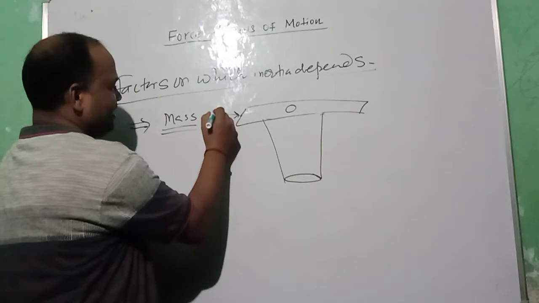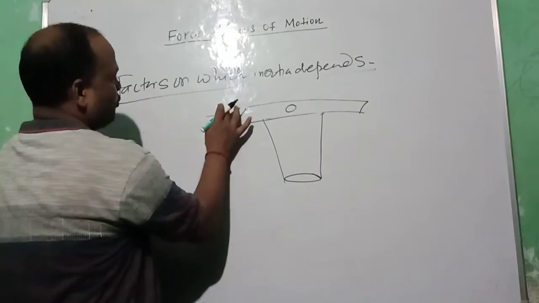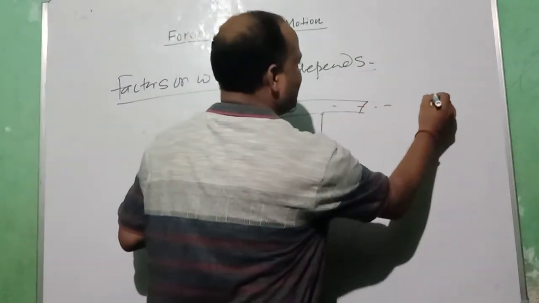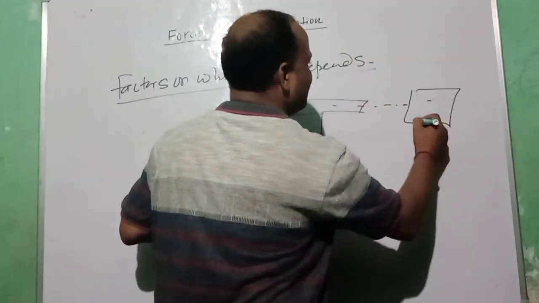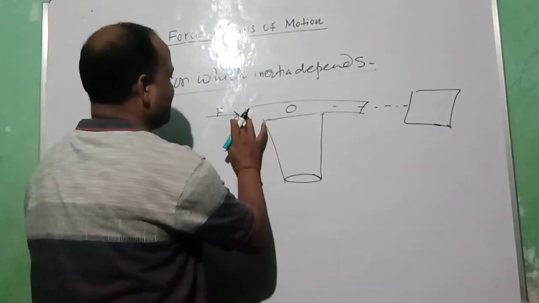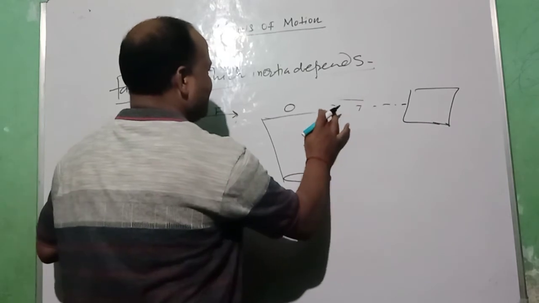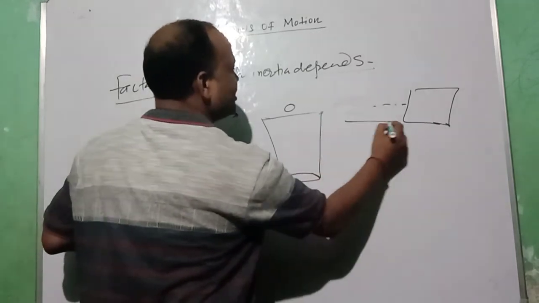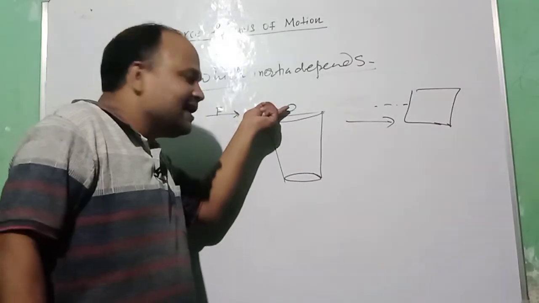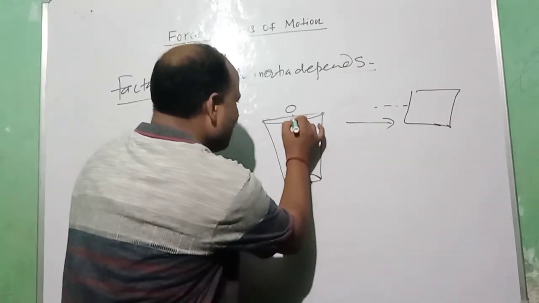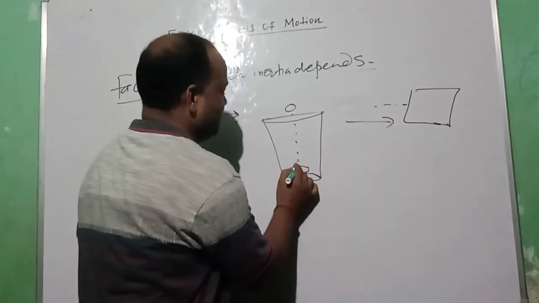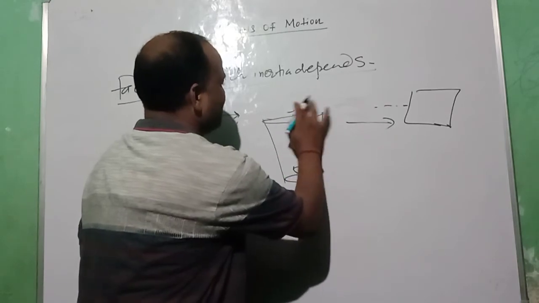When you hit the cardboard with a certain force, the cardboard will move in the direction of the line of action of force, and when the cardboard moves away, will this coin remain here in the air? Of course not. This coin will fall at the bottom of the glass tumbler.